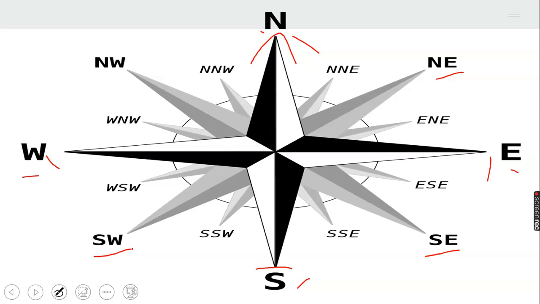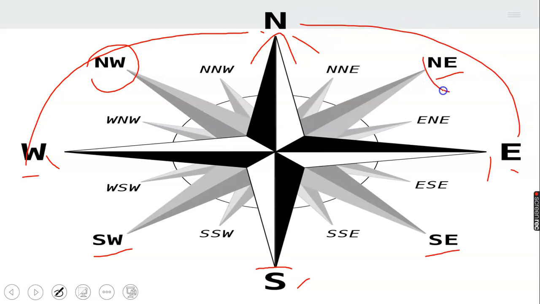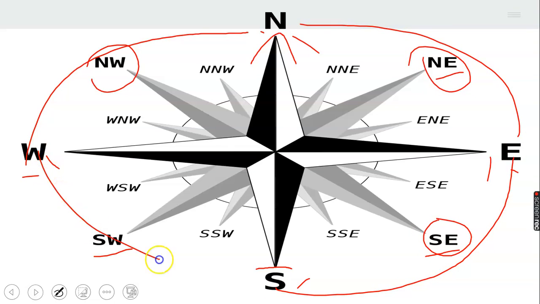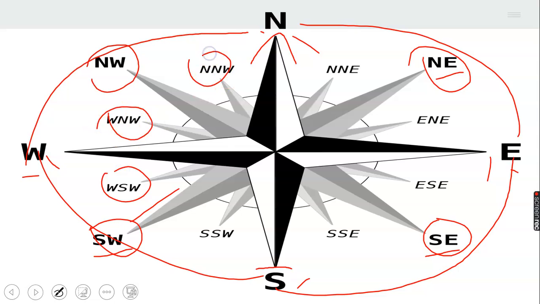In between this we have northwest, and this we have northeast, and in between this we have southeast, and in between this we have southwest. And in between these as well, we still have other points. That's the full cardinal points.